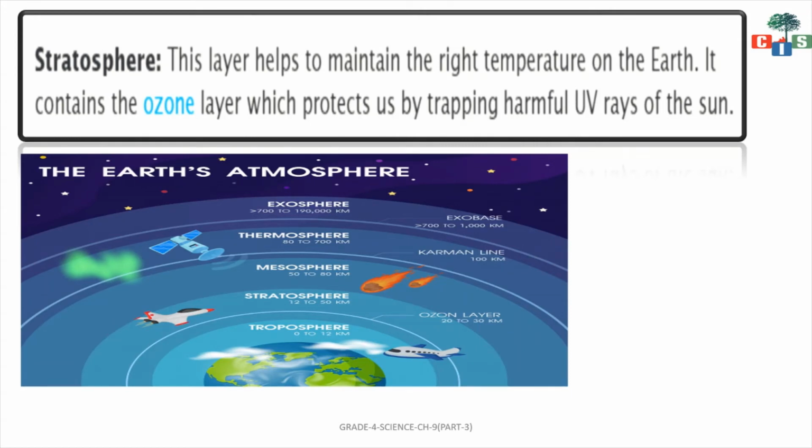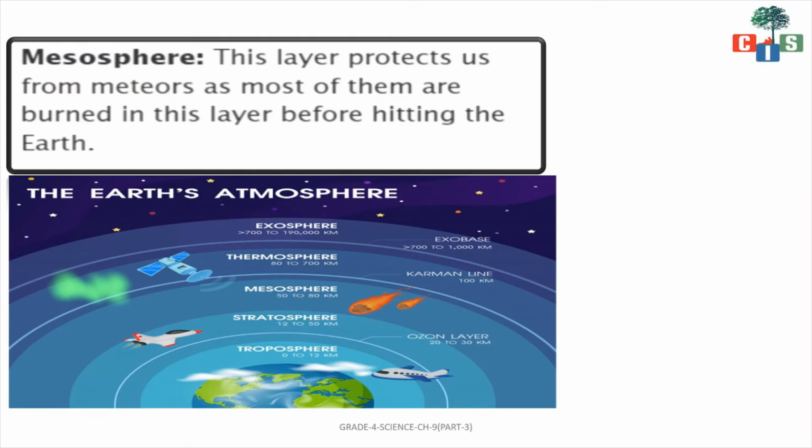Okay, so we have studied about 2 layers. You can see in the picture, the first is troposphere and the second layer is stratosphere. Okay, so now let us move further to the third layer. The third layer is the mesosphere. This layer protects us from meteors as most of them are burnt in this layer before hitting the earth's surface.